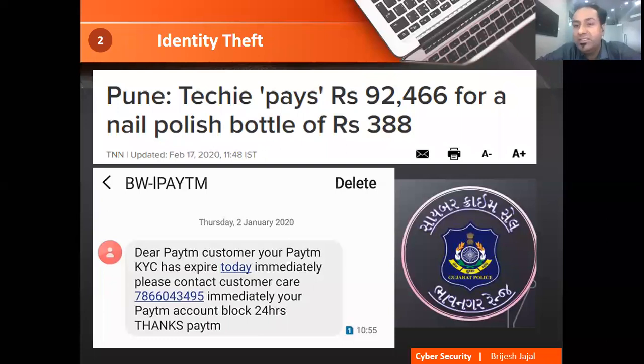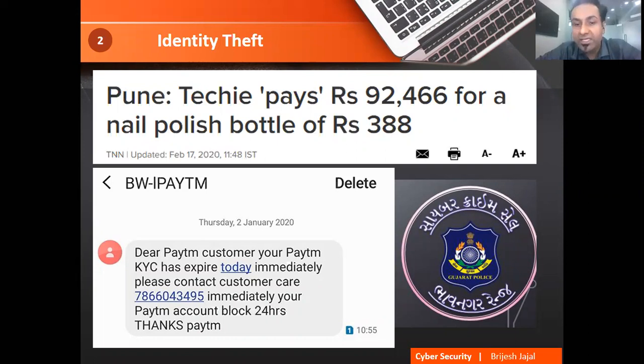Yes, the most interesting part for you guys: an example of ID theft. Someone was looking for a nail polish bottle. The cost was only 388 rupees. He put the order, then he got some OTP, and then some call came. He gave the message, and after things were finished, he could see 92,000 rupees gone from his account. This happens to many people, right?